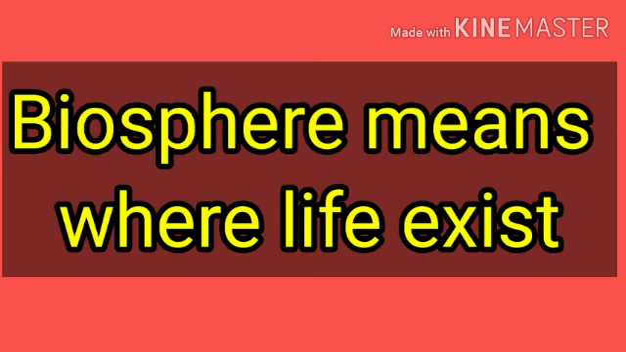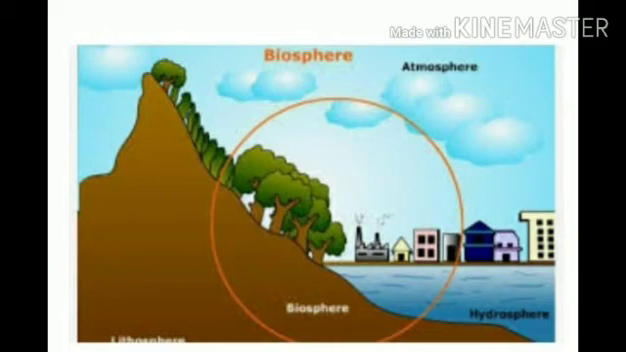The fourth domain of the environment is biosphere. Biosphere means living world. It contains all forms of life such as plants, animals, human beings, etc. It is a very essential part of the earth. It is the part of the earth that is occupied by living organisms. It provides us favorable conditions for life.